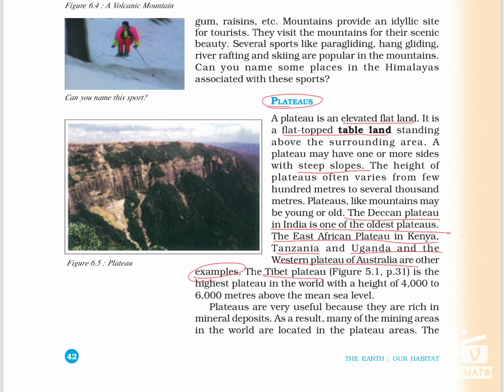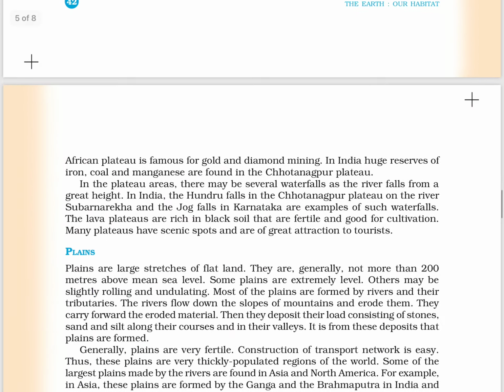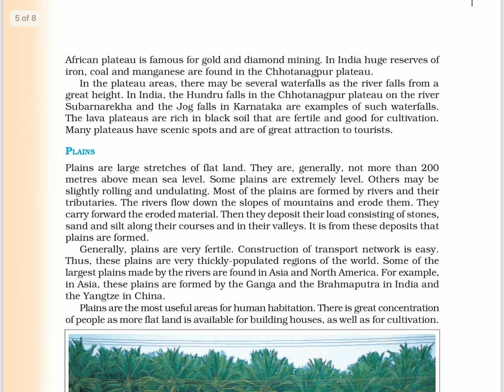Then we have the Tibet Plateau, which is the highest plateau in the world with a height of 4,000 to 6,000 meters. Plateaus are very rich in mineral deposits. As a result, many mining areas in the world are located in plateau areas. Next we have the African Plateau, which is famous for gold and diamond mining. In India, huge reserves of iron, coal and manganese are found in the Chota Nagpur Plateau.